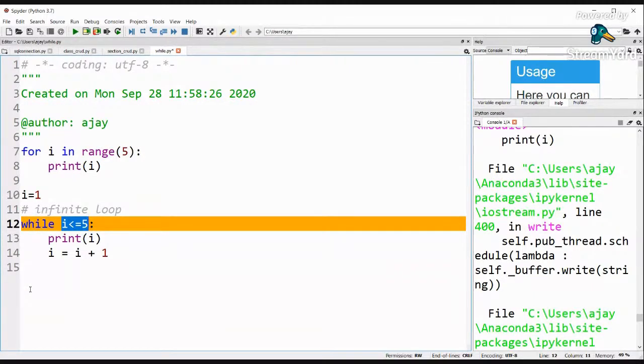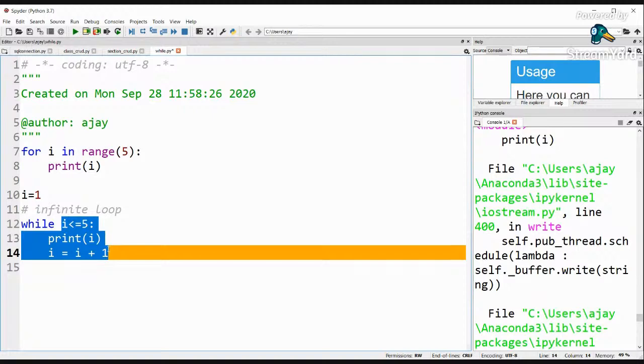Okay, so a while loop will not have any fixed number of iterations. It depends on the logic. Depending on this logic, I can say that yes, the while loop is going to go for 5 iterations, but it depends on whether I have some condition inside, and depending on that condition the I will increment, so I cannot guess. So a while loop is basically a loop which will keep iterating until the condition of the while loop becomes false, and that is the difference between a while loop and a for loop.